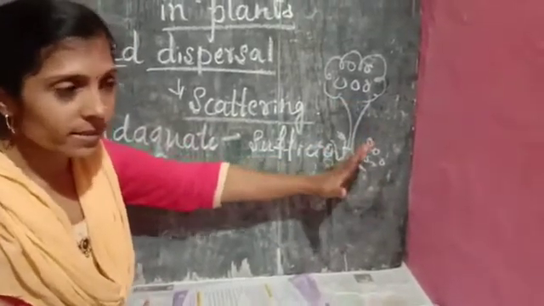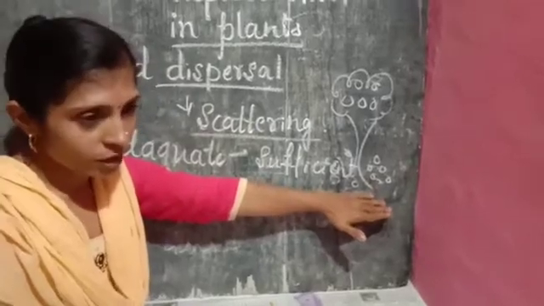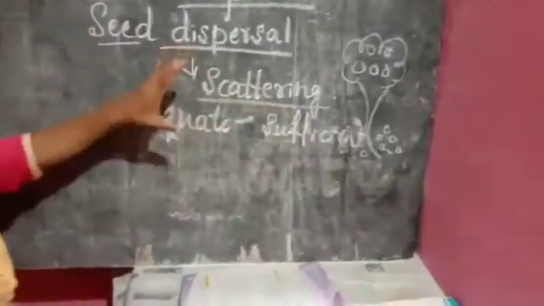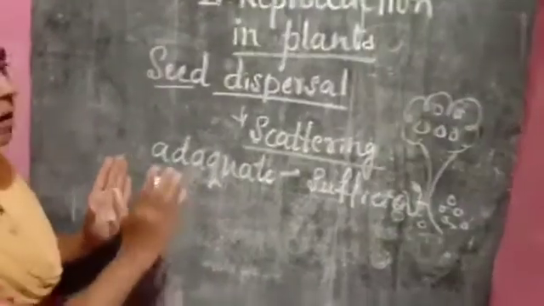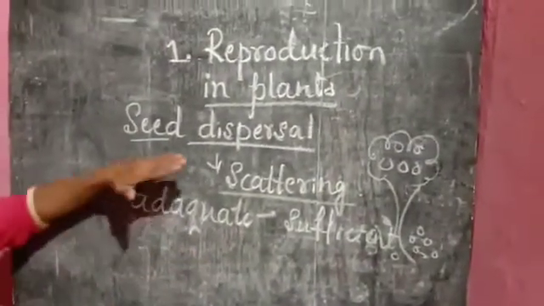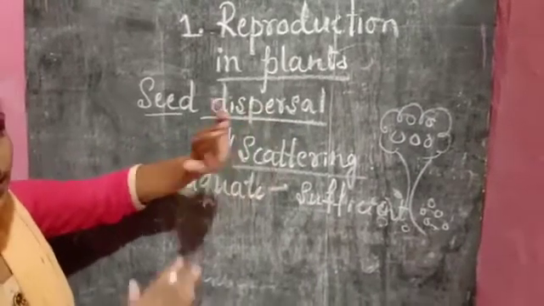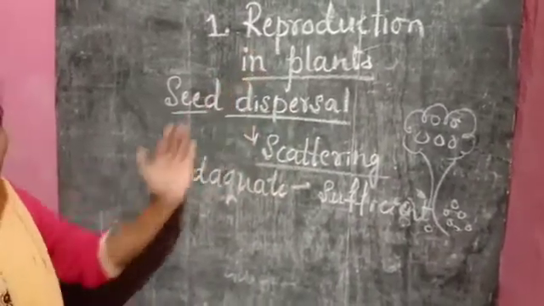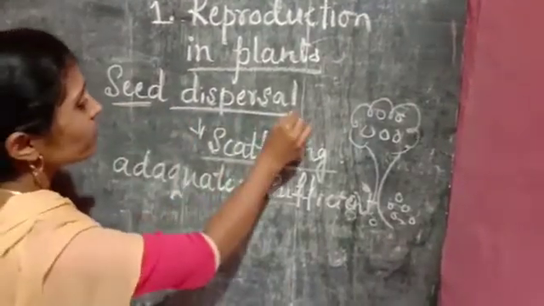If all the seeds produced by this mother plant fall under the same tree, then nature itself provides a solution for this, that is seed dispersal. The seeds of the plants are scattered to faraway places by some agents. So now we'll define seed dispersal.